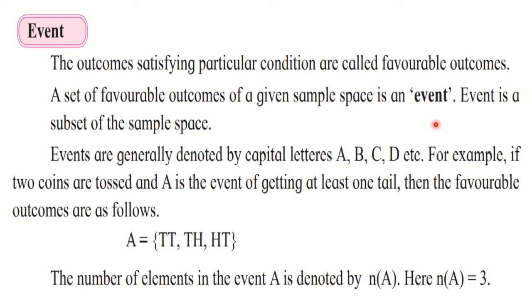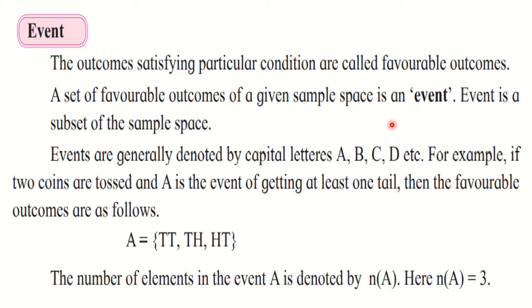For example, if a die is thrown, then you know that in a die there are 6 sample points: 1, 2, 3, 4, 5, 6. And if we want an odd number as the outcome, then 1, 3 and 5 will appear.